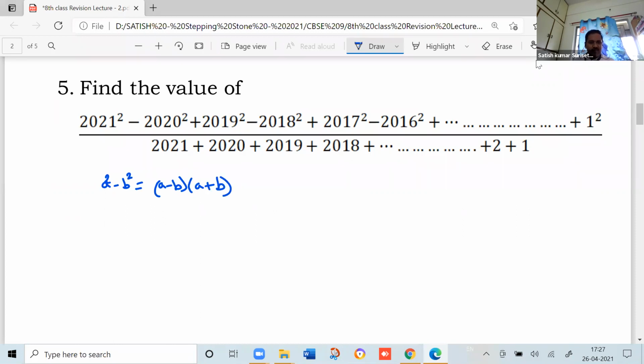This you need to apply. So group the first 2 terms; now it is in the form of a square minus b square. Again, group the next 2 terms, and again the next 2 terms. When you group 2 terms at a time, how many groups will you get, and are there any terms left out?